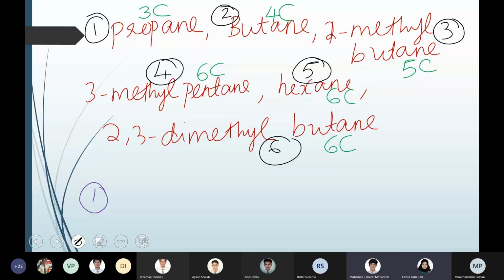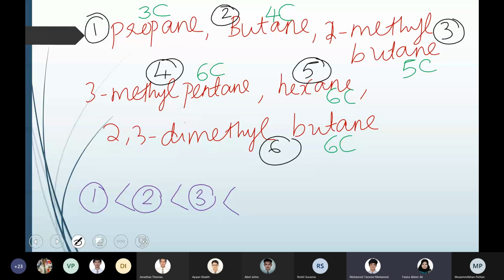Ma'am, second will be butane here. Yes, the second one will be butane because that is the only one with 4 carbon. Then, 2-methyl butane is third, because you have 5 carbon, and that is the only compound with 5 carbon. Then coming to the 6 carbon compounds, there are three. Even though they are different, one is a pentane, one is a hexane, one is a butane, overall the compound contains 6 carbon. So molecular mass is important.